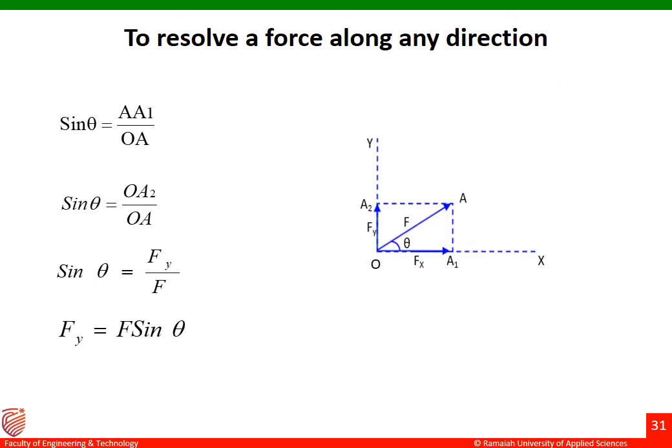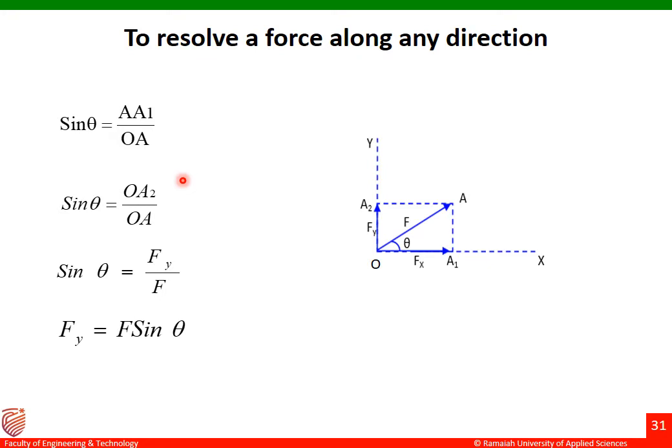So coming to the vertical component, that is Fy, we are going to use the same figure and then derive the vertical component. So let me take the same triangle over here, that is OA and then A1. Okay, so we are going to apply the sine function here. Sine theta is equal to opposite upon hypotenuse. What is opposite here? It is AA1. What is hypotenuse? It is OA.